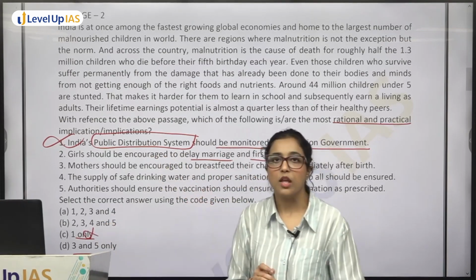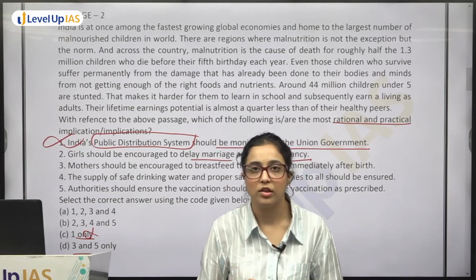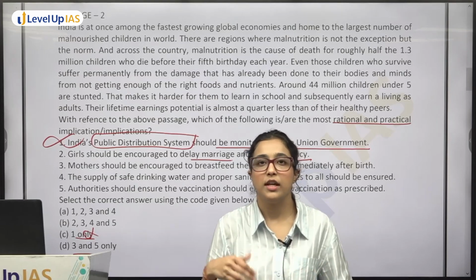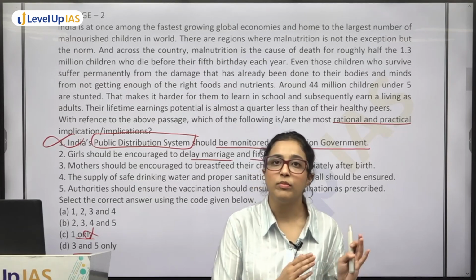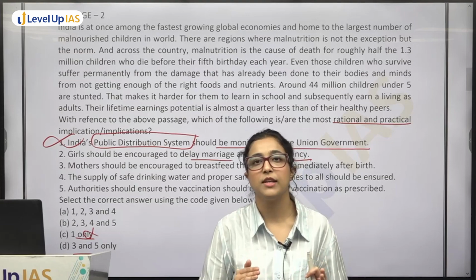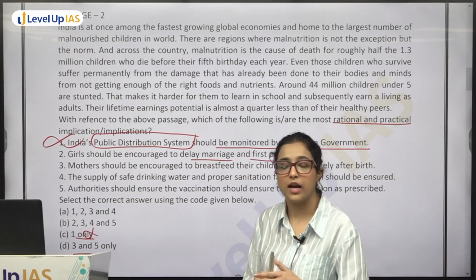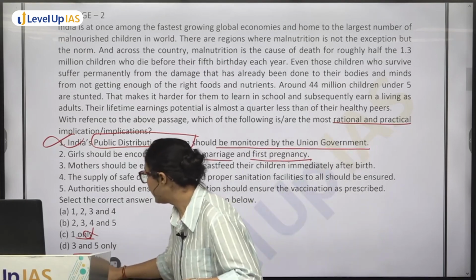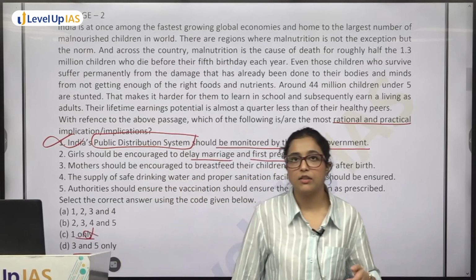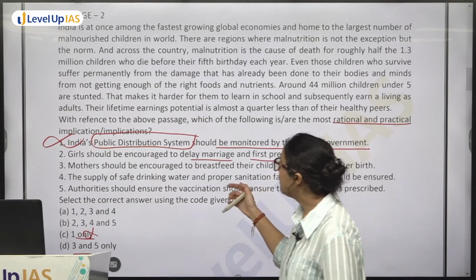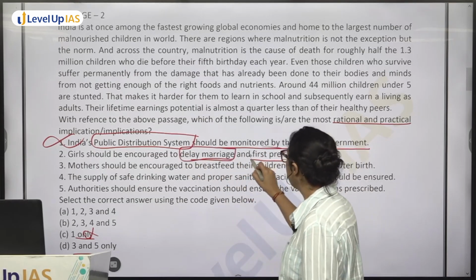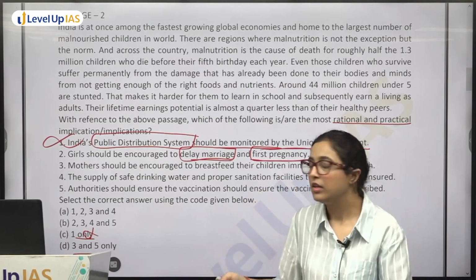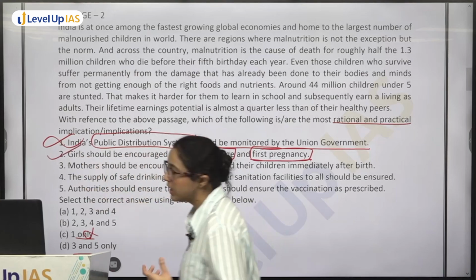अब देखो this, अब इसमें ना यहाँ पे हमें अपनी GS की knowledge use करनी है. We know that when we talk about health of infants and everything, we talk about how mother's health is the most important, plays the most important role in that. Okay, and that is why we talk about maternal care and everything during that time, and we also talk about maternity leave and all of that stuff. So you know that girls should be encouraged to delay marriage and first pregnancy. This will lead to obviously the health of the children. So that means 2 can be one of the implications.